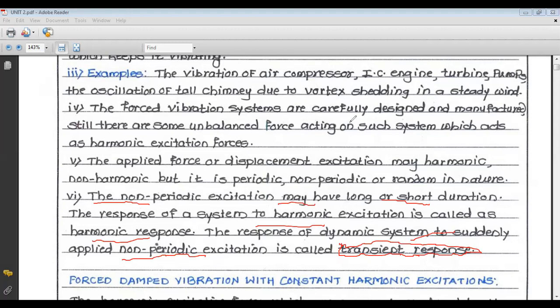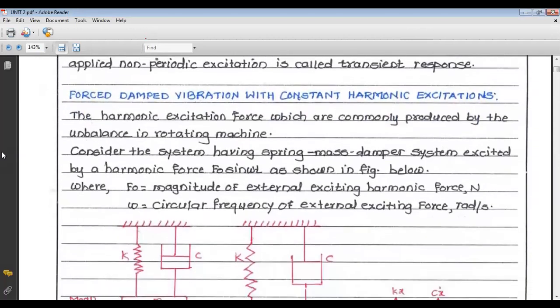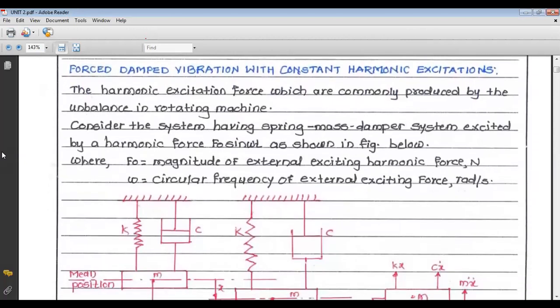Now this is some introduction to forced vibration. Today we are going to start our first point in forced vibration, that is forced damped vibration with constant harmonic excitation, or we can say constant harmonic force.